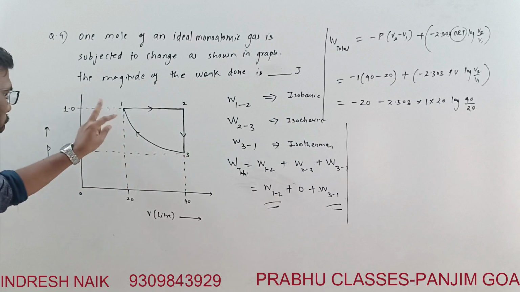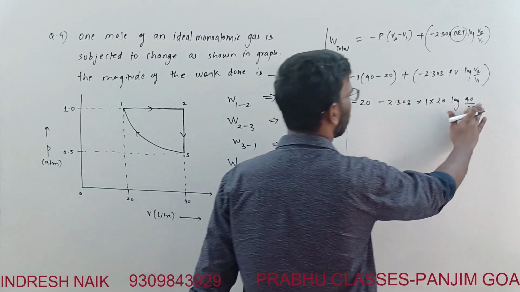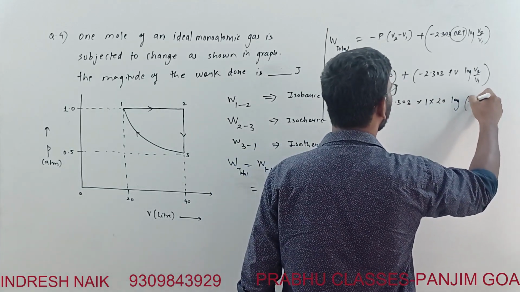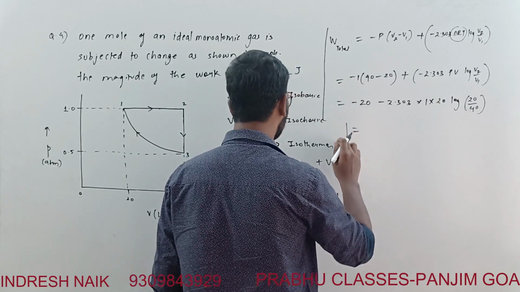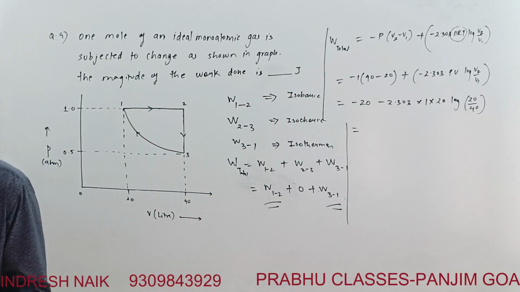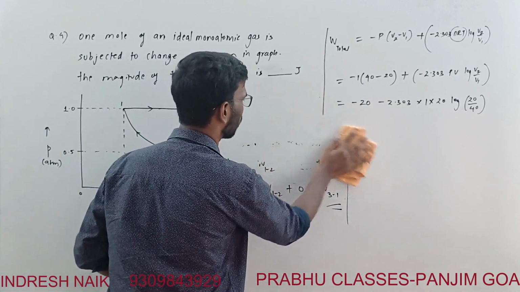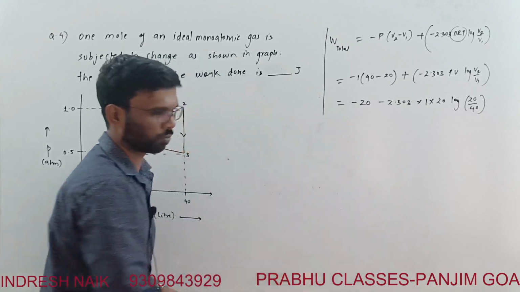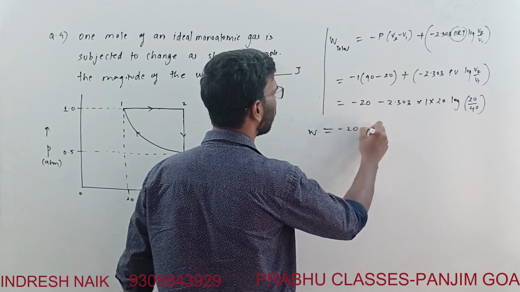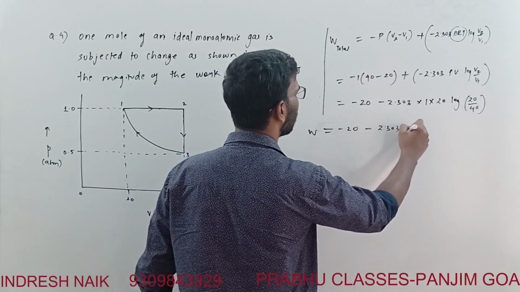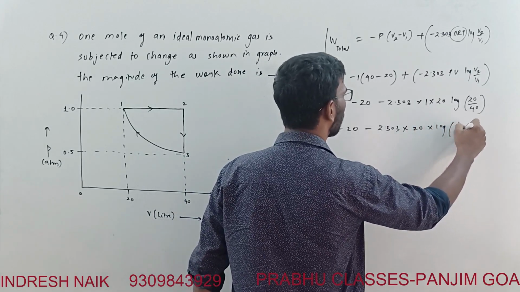Okay, 3 to 1, no? From here to here it is 20 upon 40, sorry, not 30. So the work done is minus 20 minus 2.303 into 20 into log of 1 by 2.